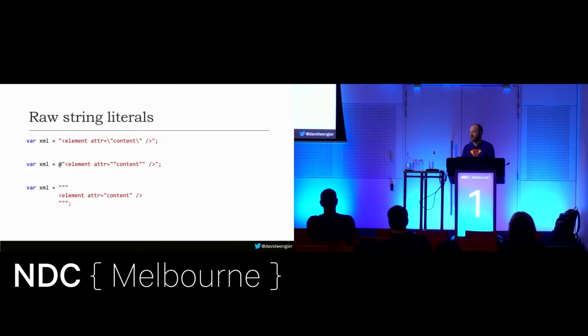In fact, the biggest downside to raw string literals, and why maybe you don't want to adopt them everywhere, is that GitHub's code highlighting doesn't know about them yet.